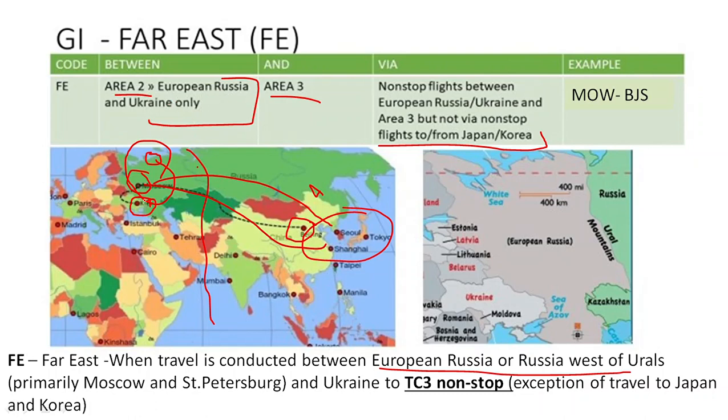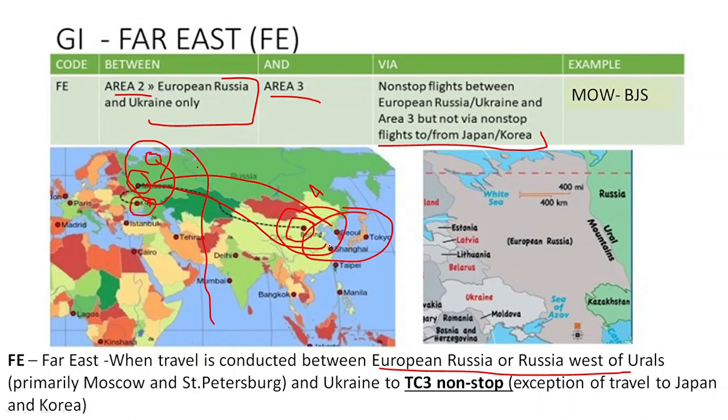Again we can remind it. When a journey is between Area 2, European Russia and Ukraine, and Area 3, okay, so a non-stop flight between European Russia and Area 3 anywhere but not Japkor, okay, but not a non-stop flight in Japkor, that will be your Far East.